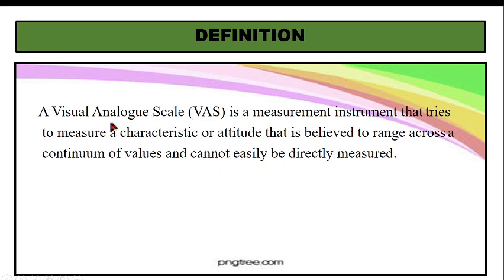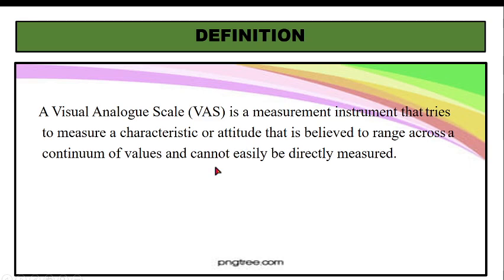So we use a visual analog scale, and by using this we can identify which type of pain, which type of anxiety, what type of drug efficacy is there or not, all these things. There are many things for which we can use this visual analog scale, and these measure those characteristics of attitude which are usually not possible to be measured by other things.